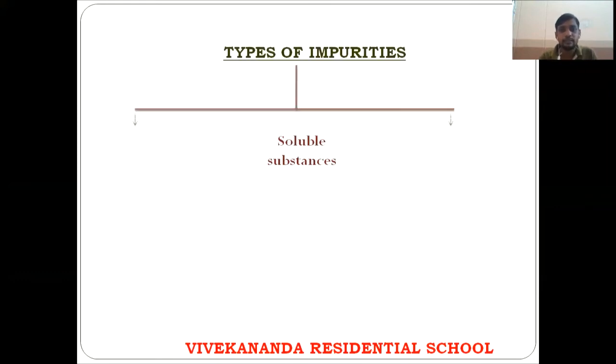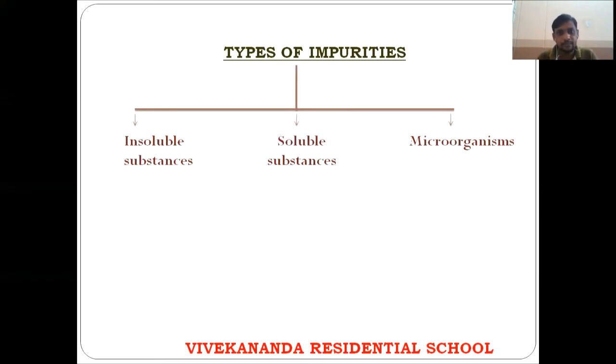Next is types of impurities. We have three types of impurities: insoluble impurities, soluble impurities, and microorganisms. These are the three types of impurities present in water that make it polluted. Impurities that do not dissolve in water are called insoluble impurities.